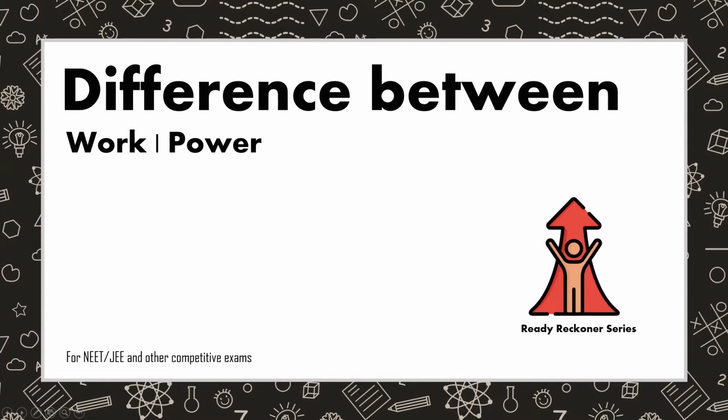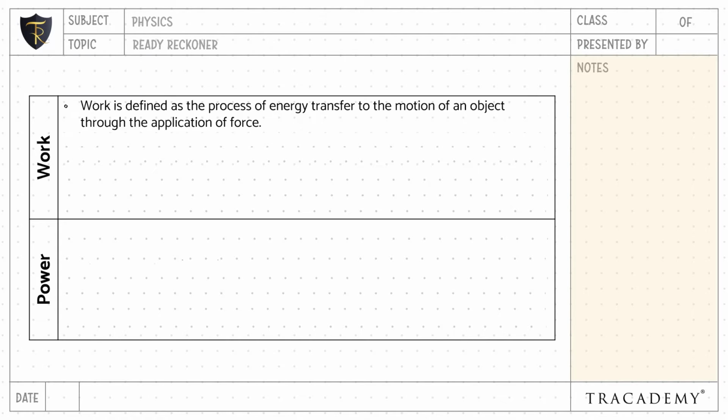In this video, let's understand the difference between work and power. Work is defined as the process of energy transfer to the motion of an object through the application of force, whereas power is defined as the amount of energy transferred in a unit time.